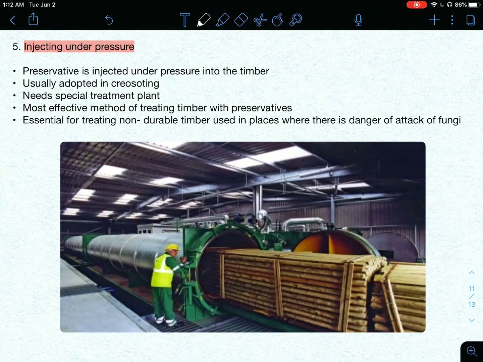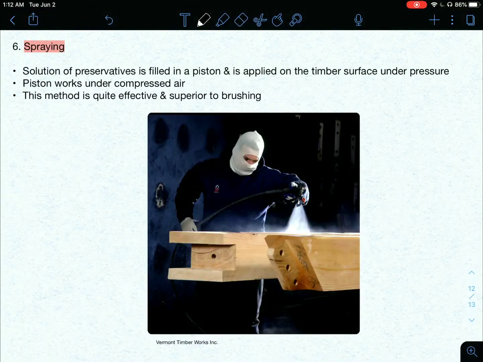Then the next one is injecting under pressure. This is the most effective method. Here, direct injection of preservatives under pressure takes place. This is adopted in creosoting, and we require a special treatment plant for this. This is essential for treating non-durable timber which is to be used in places which have a high danger of attack of fungi.